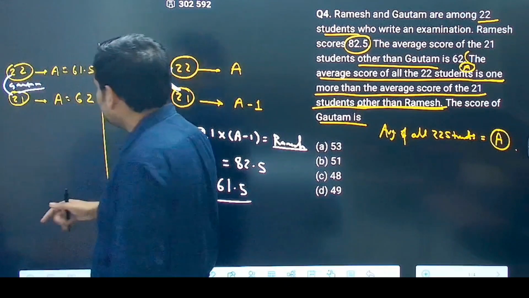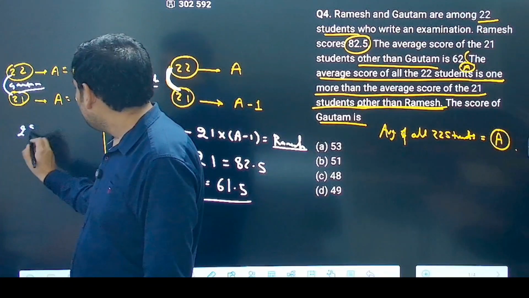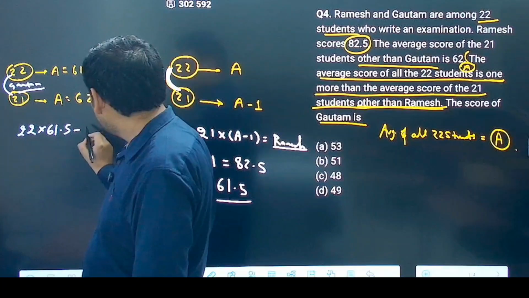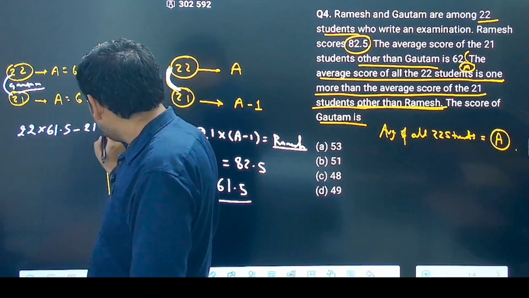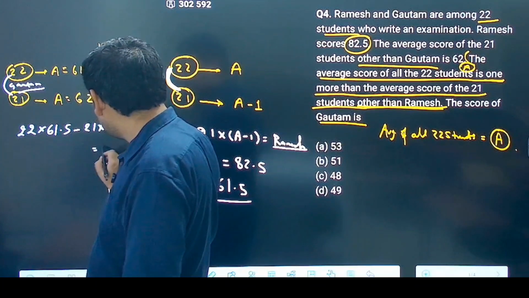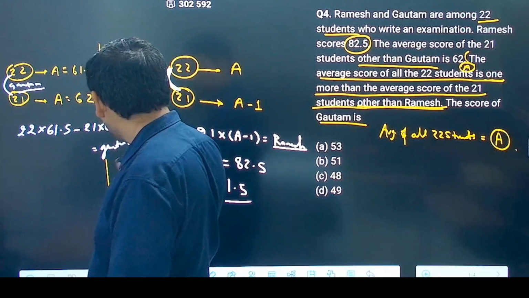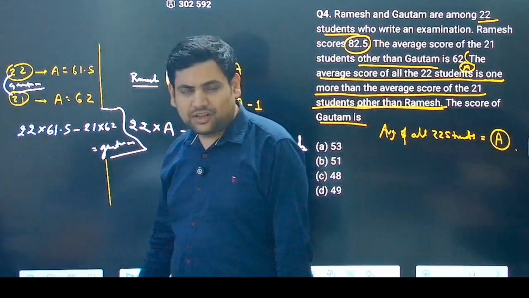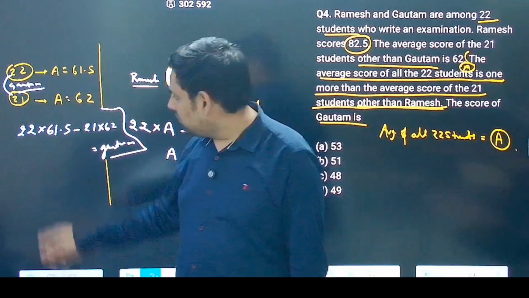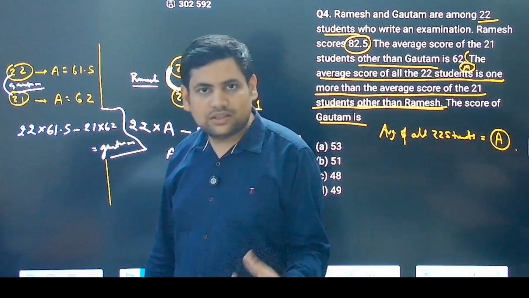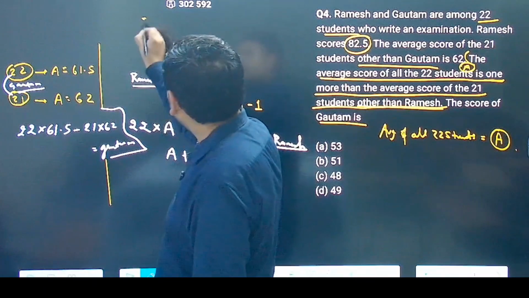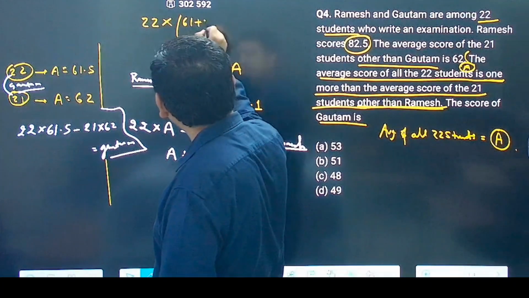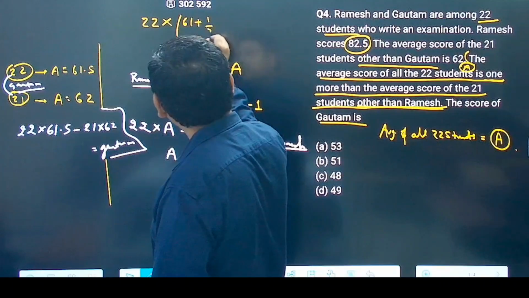Now, what is that? So 22 into 61.5 minus 21 into 62. This will give you the value of Gautam, which is what is asked in the question. Now, you may feel that the calculation is very tough. It is actually not. Why? Because you can do this using only the last digit. See how I am doing this. See here, 22 into 61.5. Can I write it like this? 61 plus 0.5, which means plus 1 by 2. Correct?